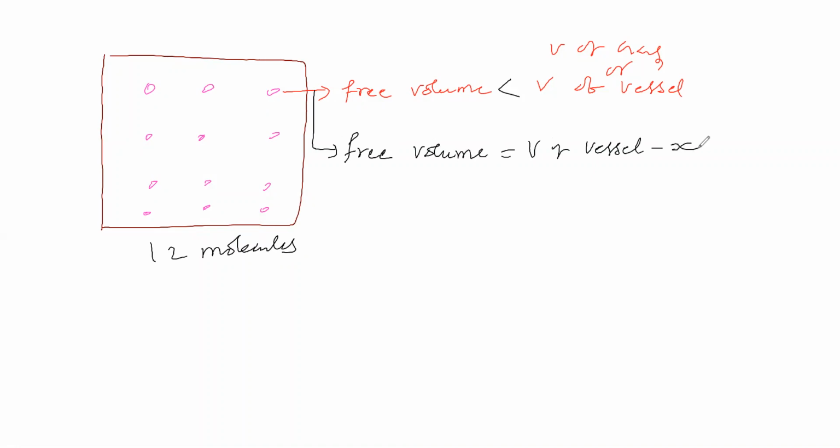Why do we say minus x? Free volume is less than volume of vessel, so we have considered free volume is equal to volume of vessel minus x. Now volume of molecule, let us consider y.